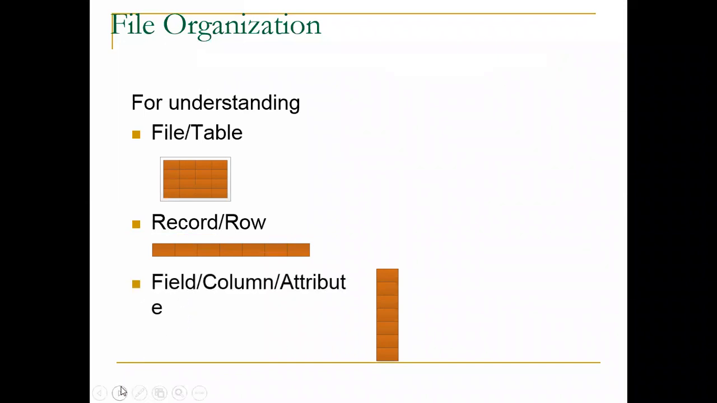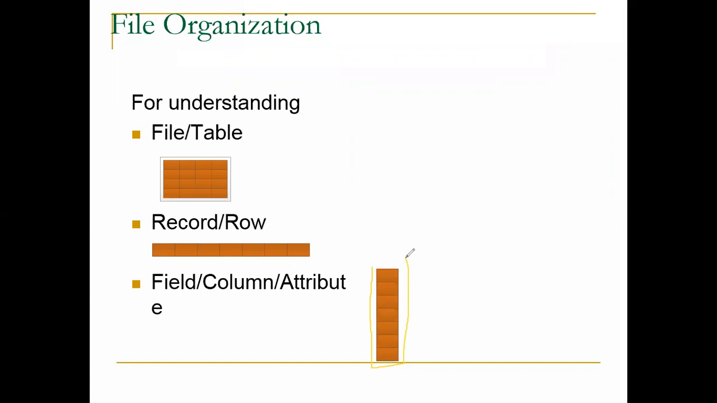So the next is the field. What is a field, what is a column, what is an attribute? These are technical terms that you should know. A field is a particular column given here. It is called a field, an attribute, or a column.